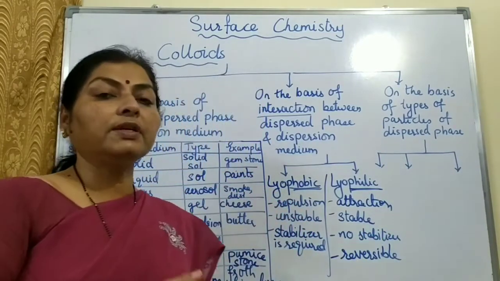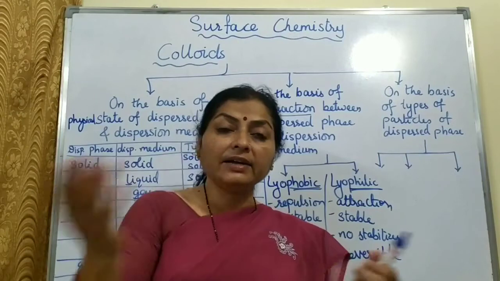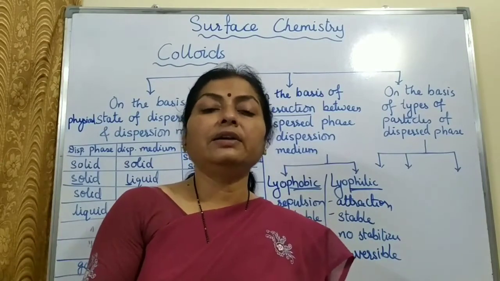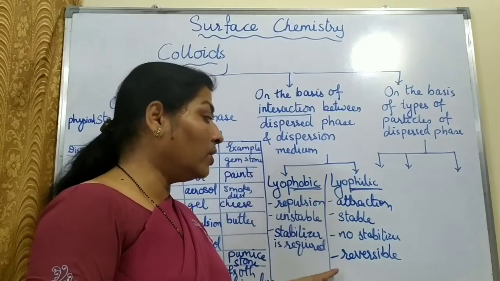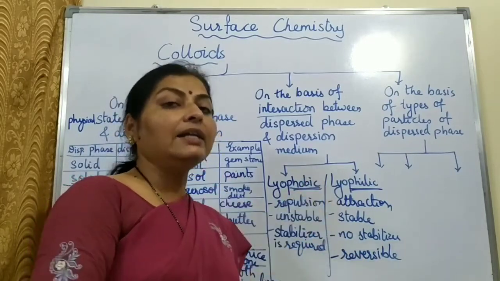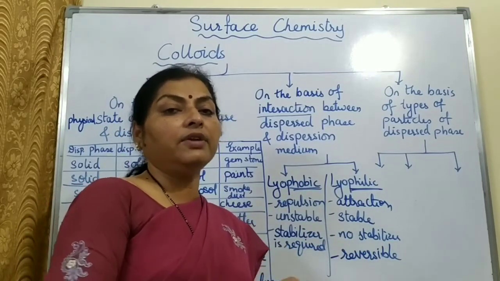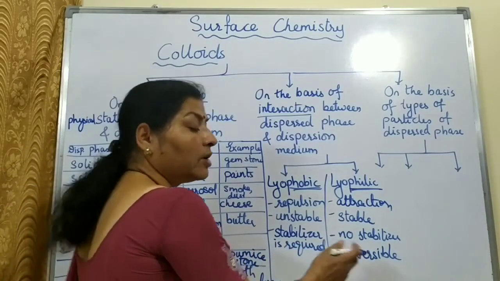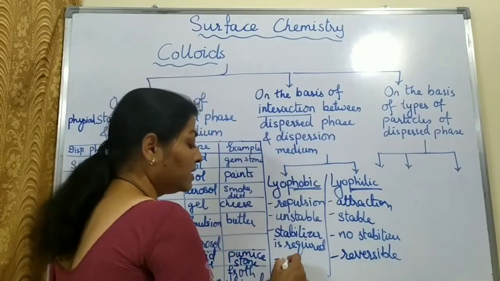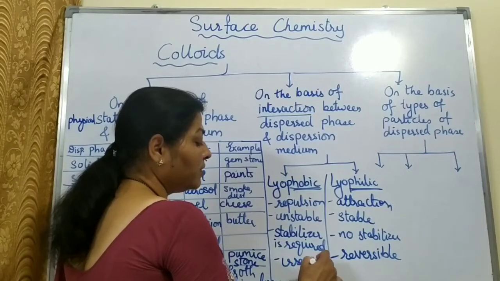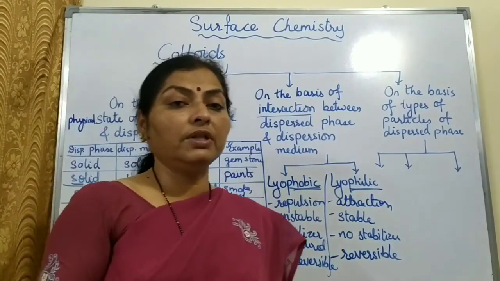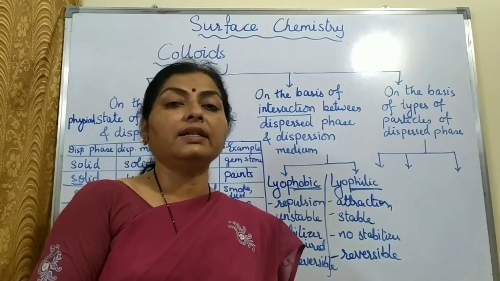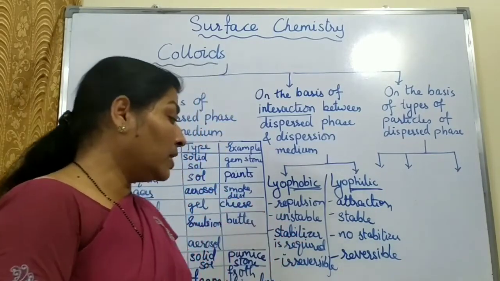Reversible means if suppose the dispersion medium is heated and removed or evaporated and removed, then again you can generate the lyophilic colloid by just adding the dispersion medium and again regenerating it. So we will call it reversible. But here it is irreversible because we can't generate it back. Once the dispersion medium is removed, then it is not so easy that you just add the dispersion medium and you can generate it back.